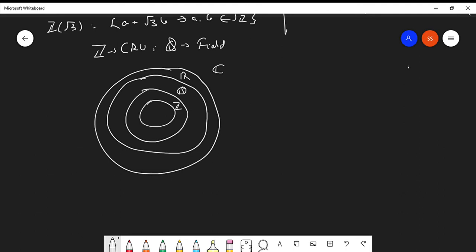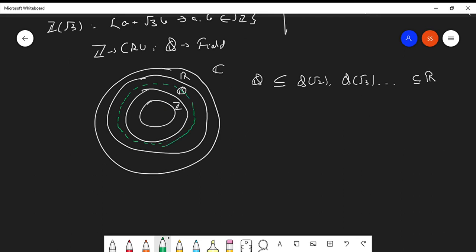Okay, these particular rings Q[root 2], Q[root 3] and so on, they contain Q. Pretty much obvious. Q is contained in these rings and they are contained in the ring of reals. That means these type of rings are basically present here, and they are fields.